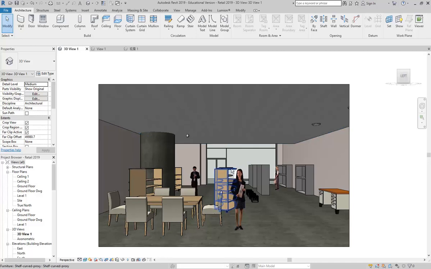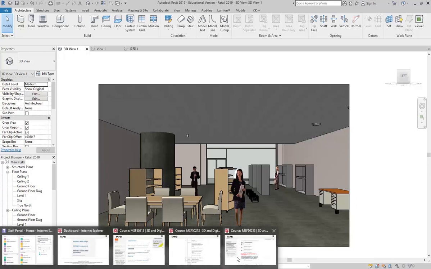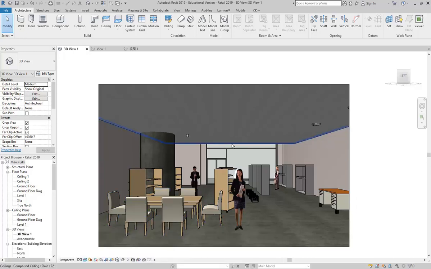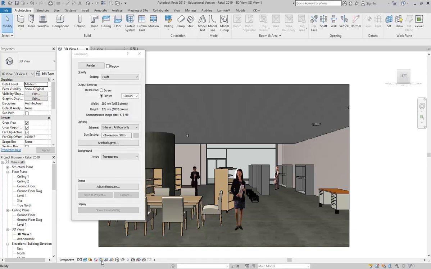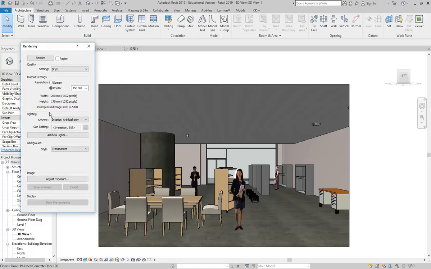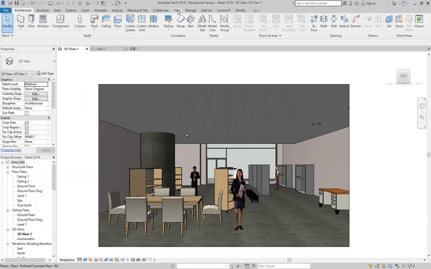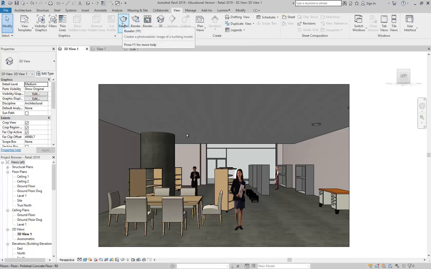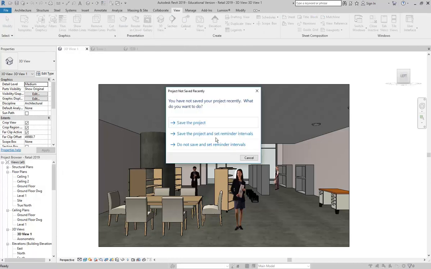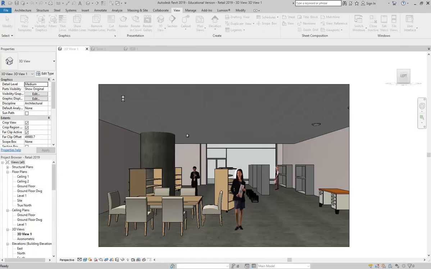Okay, so I've got my scene obviously set up more for rendering, and we've already looked at most of the rendering settings in previous demos. But I just want to cover off and go over all of those render settings that you have in Revit. And so you get those, of course, when you click on the teapot down on the view control bar and get your rendering dialog box there. You can also go to the View tab and then click Render, and that does the same thing.